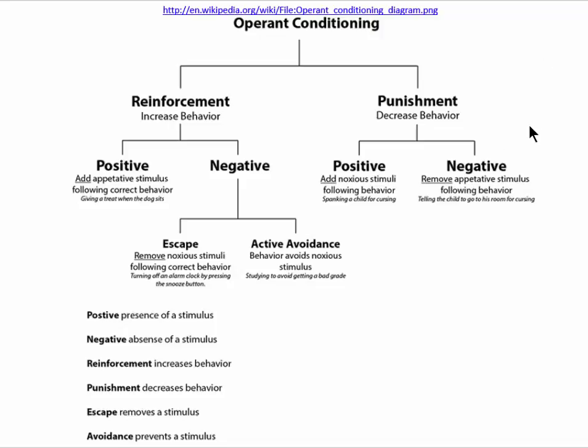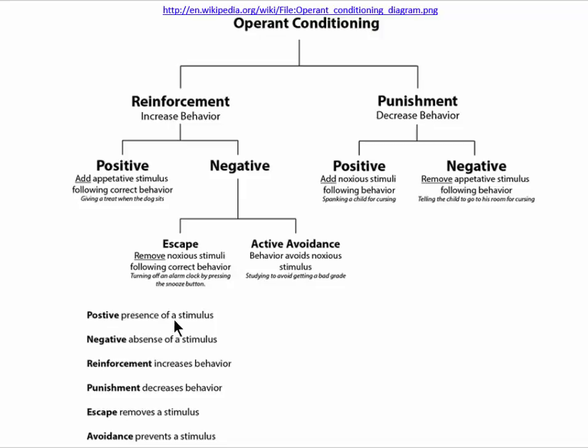So, to sum up, we have punishment being contrasted with reinforcement. The critical feature to remember is that reinforcement always increases a targeted behavior, whereas punishment is going to be decreasing a targeted behavior. At the bottom of the slide, we have some other pairs of terms that will help us to more fully remember this busy component that we have up here. First, we have the difference between positive and negative.